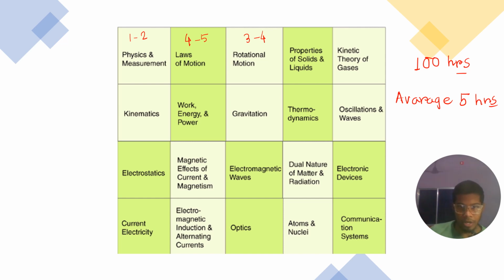For example, the electrostatics chapter will take long, around 6 to 7 hours. And electromagnetic waves will also take 6 to 7 hours, and so on, right? So that is why I said we can devote around 5 hours on average to each and every chapter in our 100-hour study planning. That is simply our 100-hour study planning.